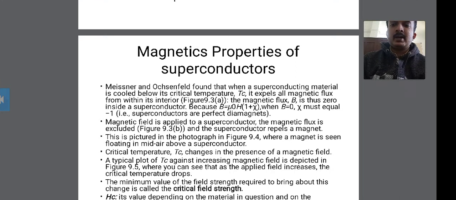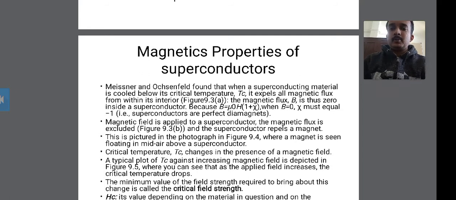What does the magnetic property of a superconductor mean? The superconducting property is a magnetic property, and different types of materials respond to it, so superconductivity is magnetic.